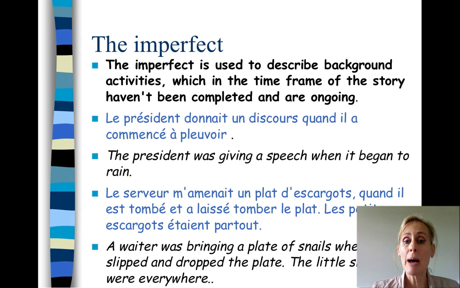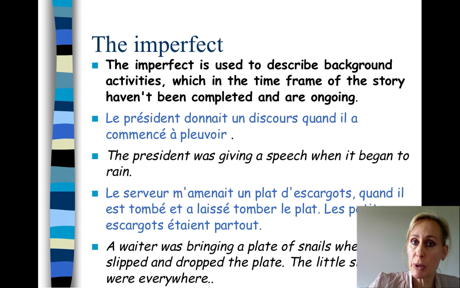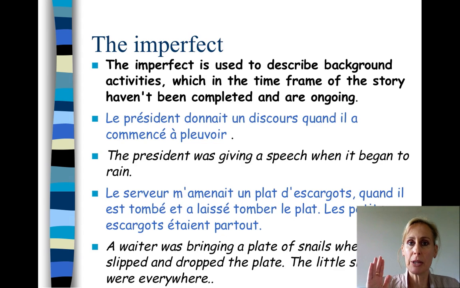Le serveur m'amenait un plat d'escargot quand il est tombé et a laissé tomber le plat. Les petits escargots étaient partout. So the waiter was bringing me a plate of snails and hadn't stopped bringing me when it fell, completed action, and he let the plate drop, completed action, and the little snails were everywhere and didn't stop being everywhere. So that's why it's an ongoing action. It's a description. You might notice that also it often corresponds with the past progressive in English. Was doing, was going.